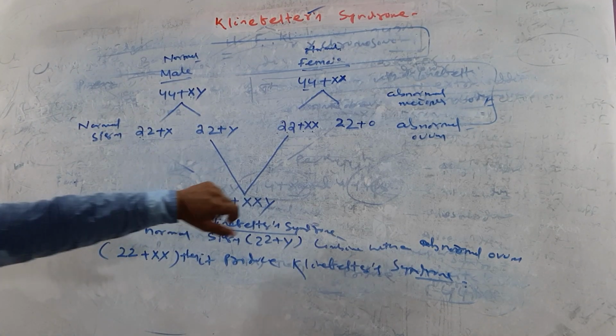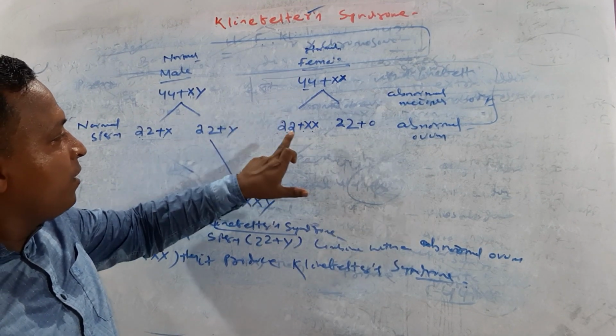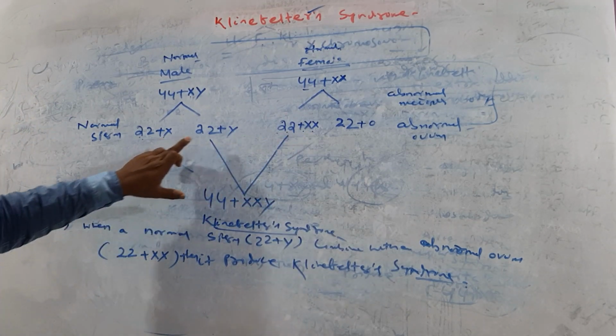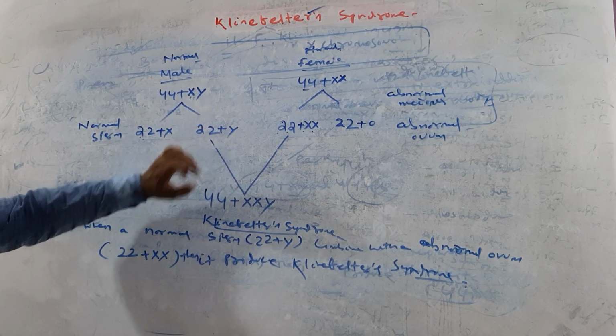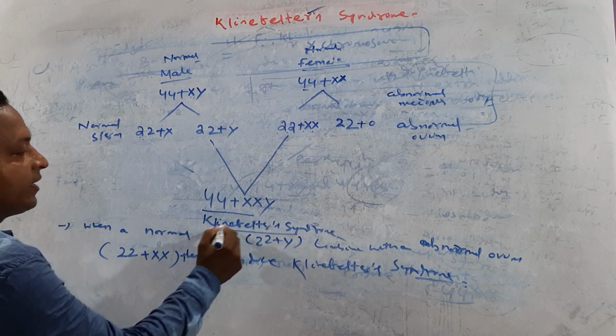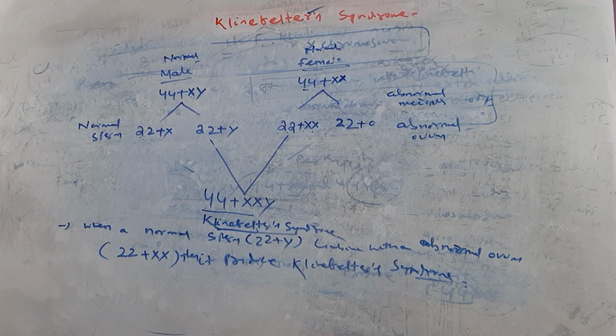Clear? Again, just repeating: when abnormal ovum 22 plus XX combines with a normal sperm, that is 22 plus Y, then it produces Klinefelter syndrome. Clear? So this is 100% okay.